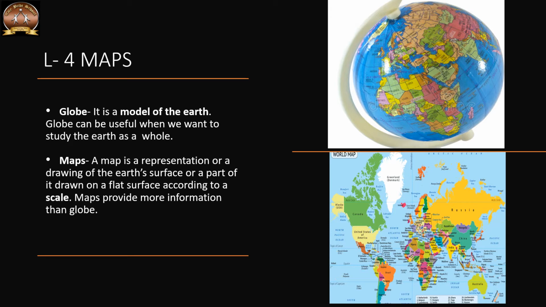A globe covers the area in broader form, but a map can include minute details of streets and roads of a particular area. It is very difficult to carry a globe from one place to another. But a map is very easy to carry because it is on paper, so we can fold it and carry it easily.